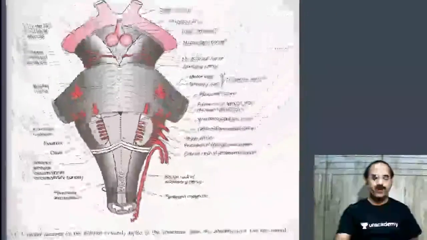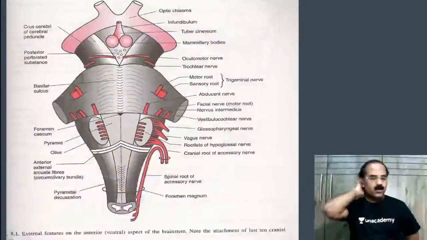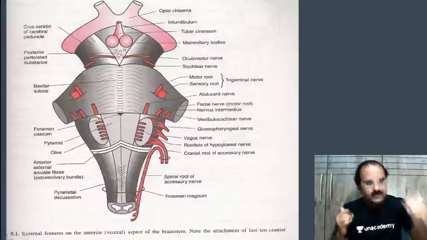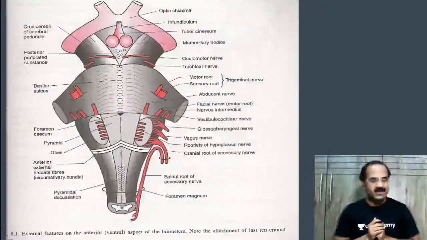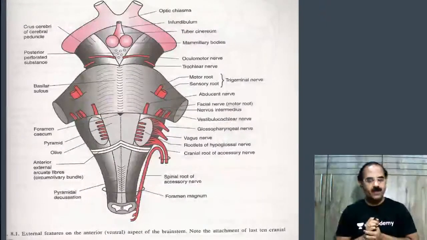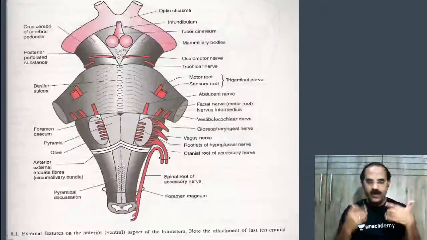Which view of the brainstem is this? Answer this. Where are we looking this from? There are only two views. One is from front and one is from back. So what is this view of the brainstem? Answer first. Just be clear about this first and then we proceed. This is a view from front.